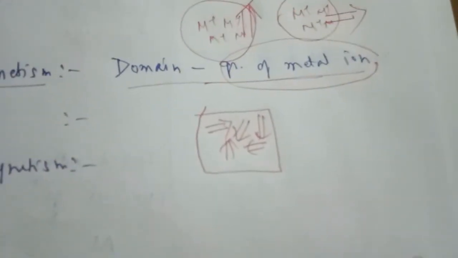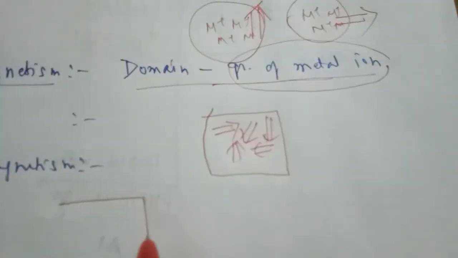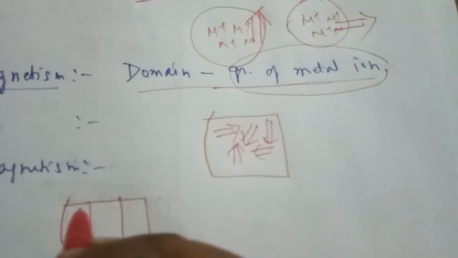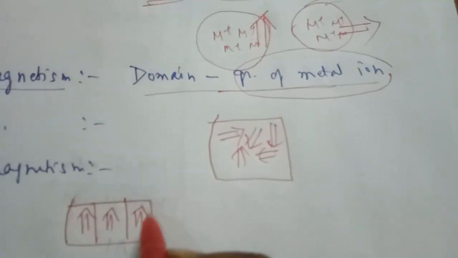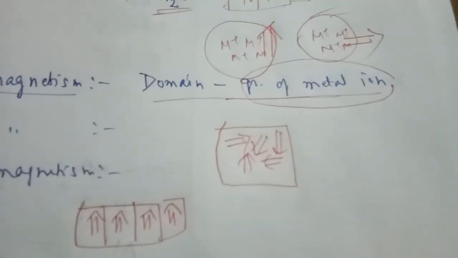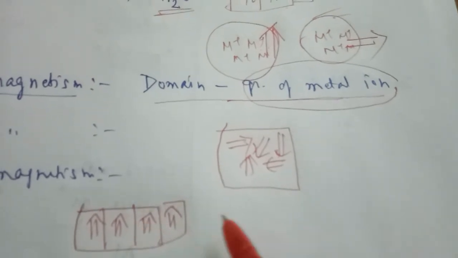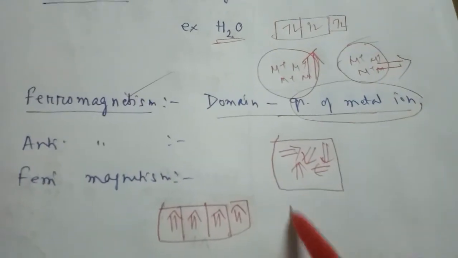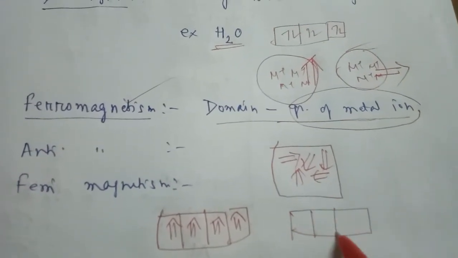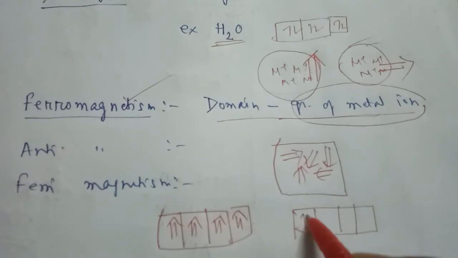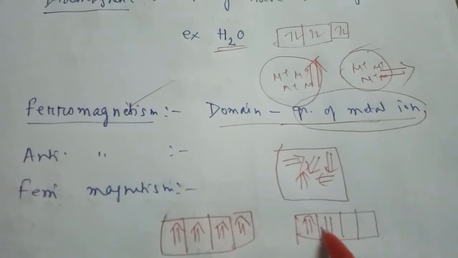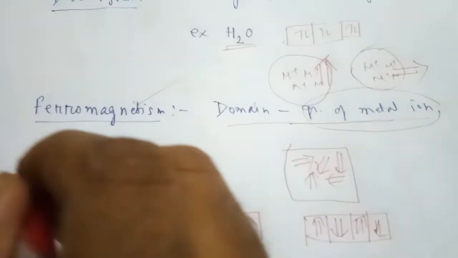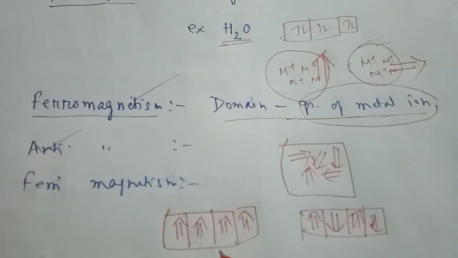But if these directions are aligned in one direction after the magnet is introduced, then this is called a ferromagnetic substance. If these are aligned parallel, anti-parallel, parallel, anti-parallel in equal number, then we have the case of antiferromagnetism.